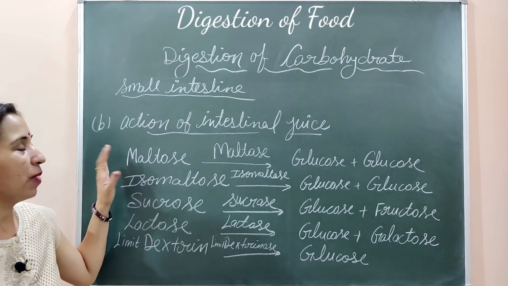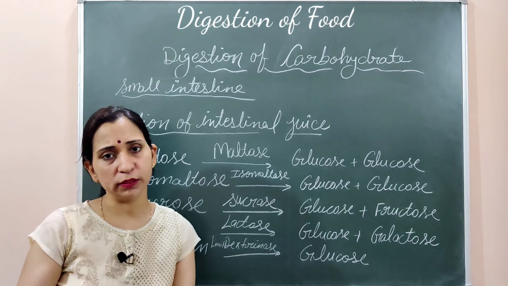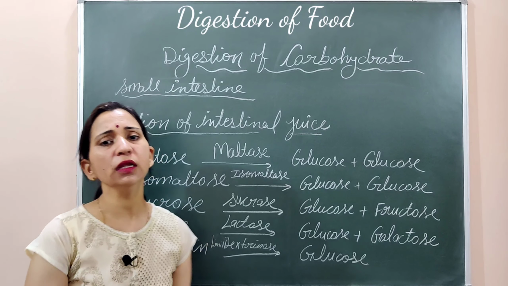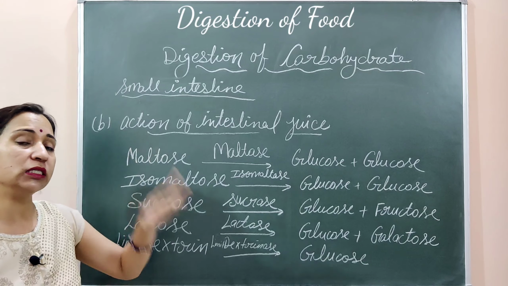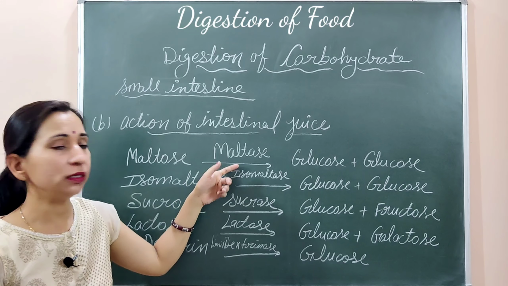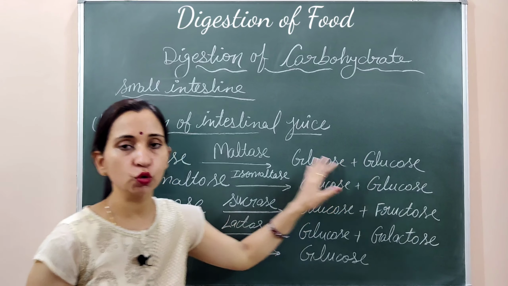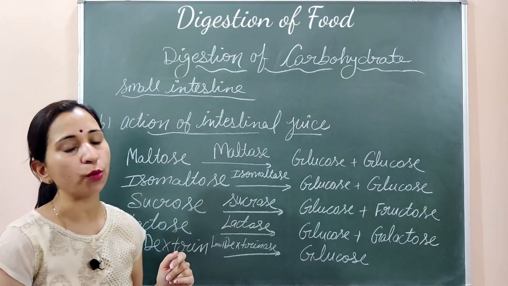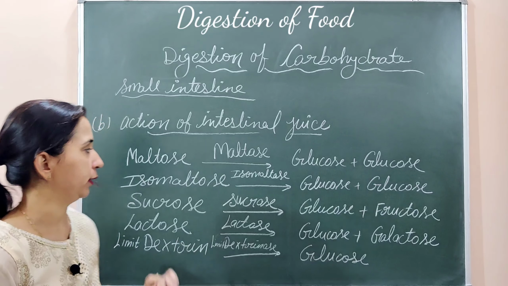Like let's see, the maltose. Maltose is a sugar which is present in the germinated seeds, the sprouts etc. which we eat. It contains the malt sugar or maltose. तो उसमें maltose होता है, इस maltose को digest करके convert करने का काम करेगा maltase enzyme. So maltase is the enzyme which works on the maltose and converts it into glucose. So glucose is formed, which is the simplest form of the carbohydrate, a monosaccharide.